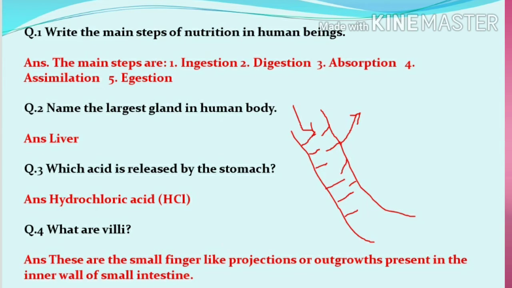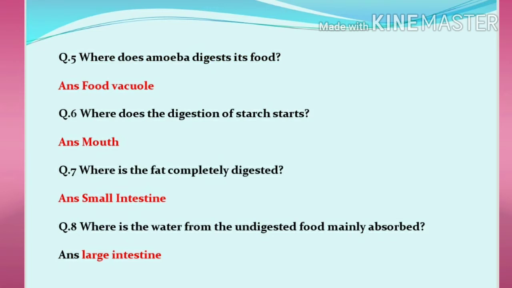Now coming up next, where does amoeba digest its food? So in amoeba, all the digestion takes place in a food vacuole. Where does the digestion of starch start in human beings? It is in the mouth. That's why हमें रोटी मीठी लगती है. Next, where does the complete digestion of fat take place? And that is the small intestine.